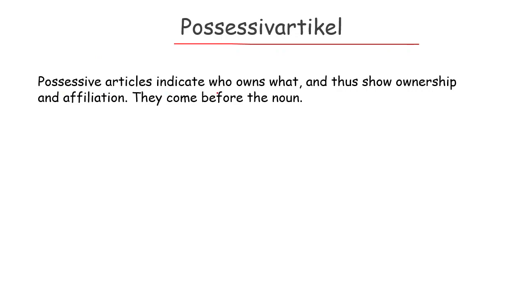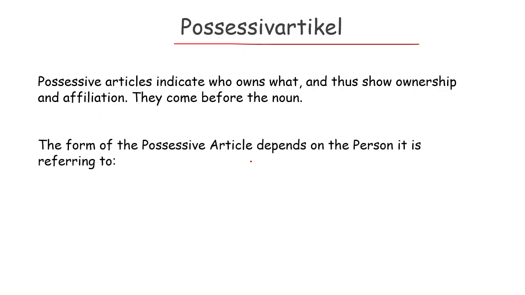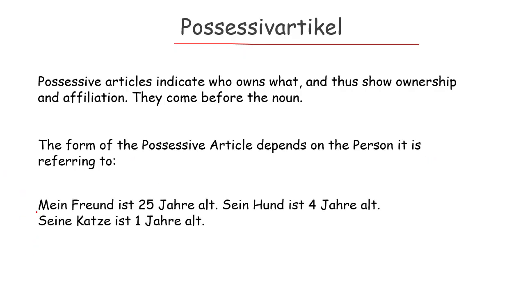Possessive articles indicate who owns what. They show ownership and affiliation. They come before the noun. The form of the possessive article depends on the person it is referring to. Like, mein Freund ist 25 Jahre alt. My friend, referring to me. Mein is a possessive article.